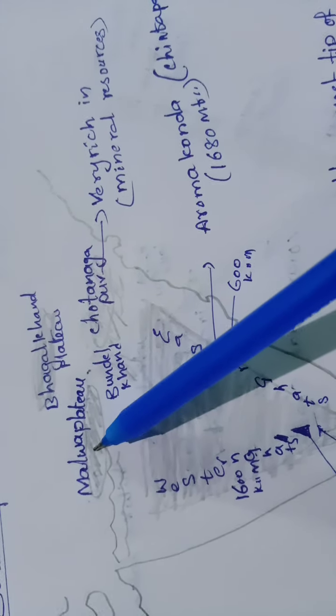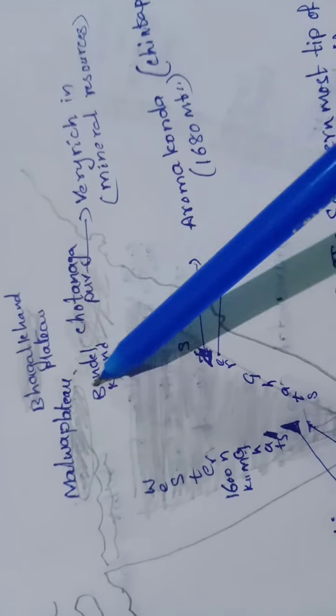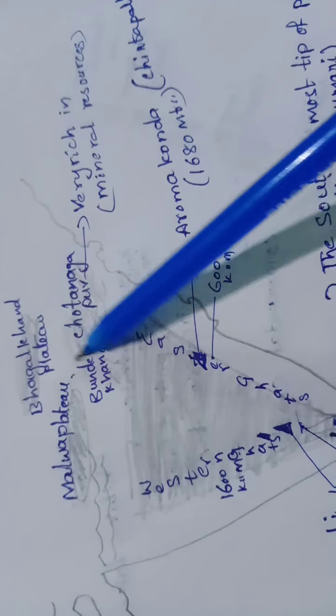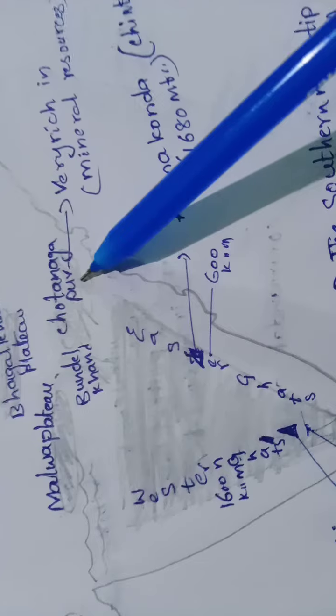Next one, the Peninsular Plateau. This is the Peninsular Plateau, in the north direction and south direction. In the south, we already know, the Deccan Plateau. The north part is covered with 4 plateaus: Malwa Plateau in the west, Chota Nagpur Plateau in the east, Baghelkhand Plateau in the middle part in Uttar Pradesh, and Bundelkhand Plateau in the middle of the Malwa Plateau and also the Chota Nagpur Plateau.